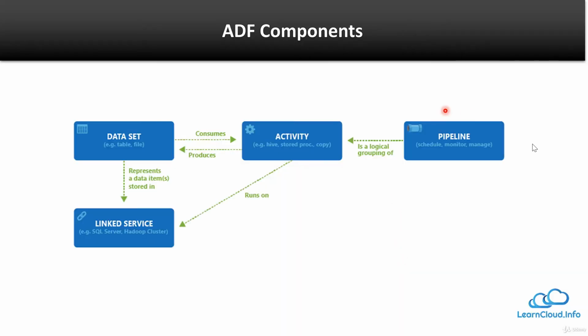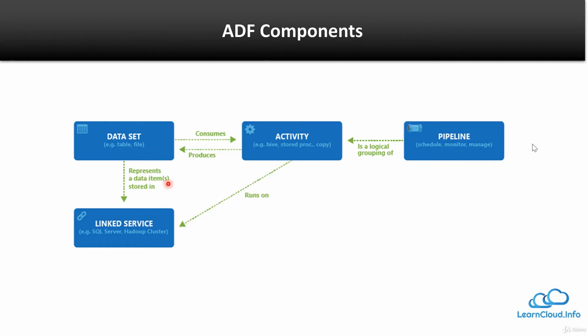And here this is the diagram from Microsoft. It now should be very easy for you to understand. Pipeline is a logical grouping of activities. We are fine with that. And activity consume data set. So we saw that copy data activity. In copy data activity we required source. When we were defining source, it required data set. So it consume data set, and if it does some processing, after processing it produce again data set,